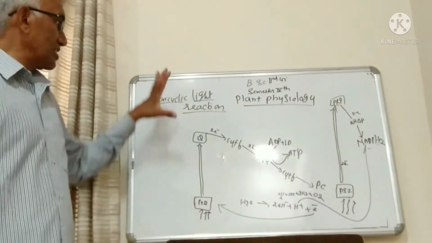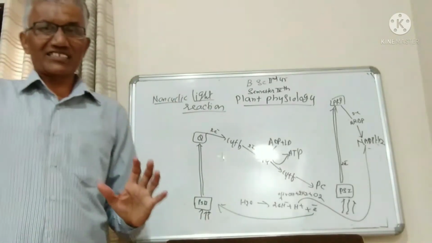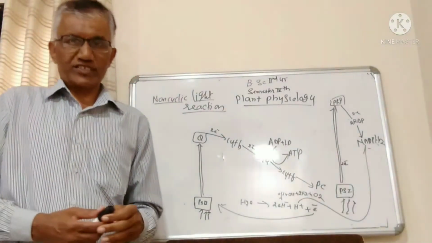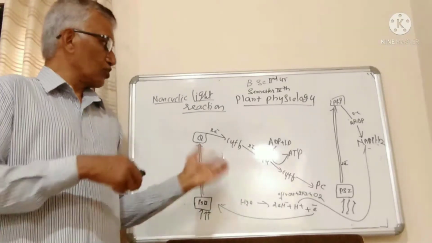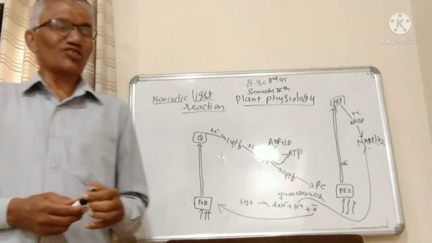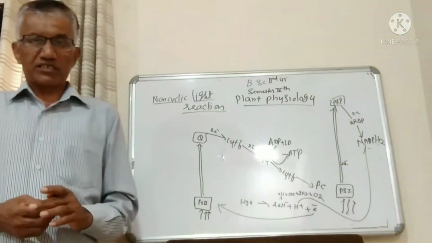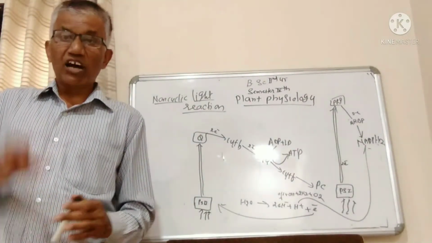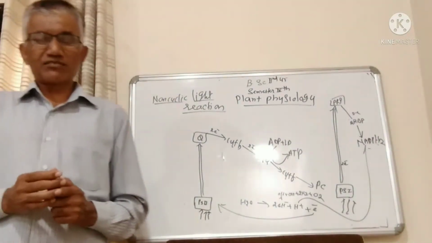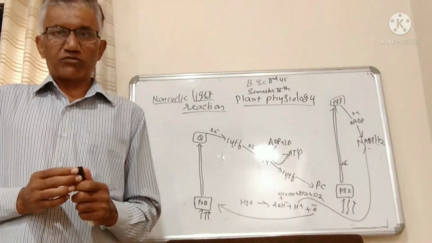Why is it called non-cyclic light reaction or non-cyclic photophosphorylation? Before going to the stepwise reactions of non-cyclic photophosphorylation, you have to remember that on the grana of chloroplast there are a number of chlorophyll molecules.